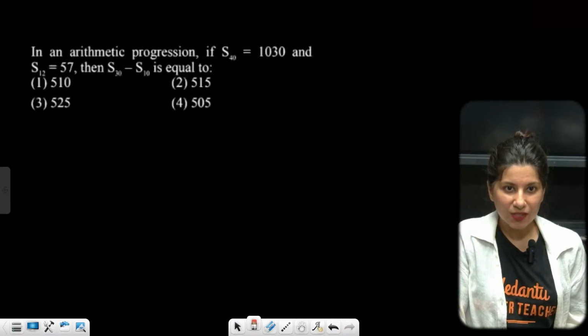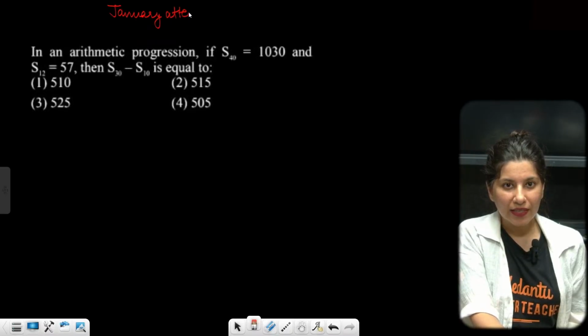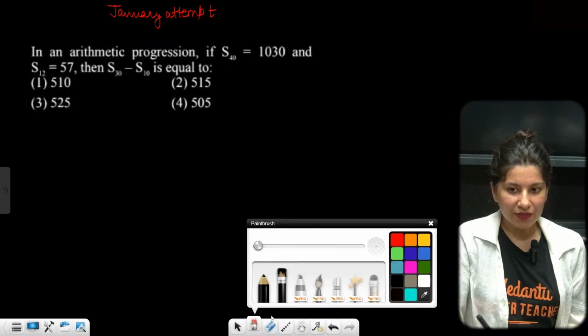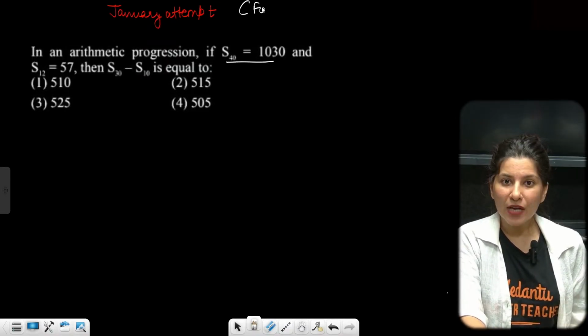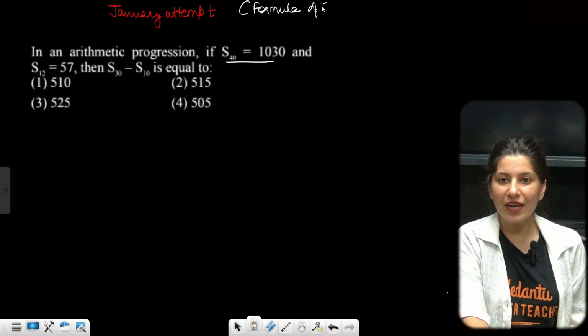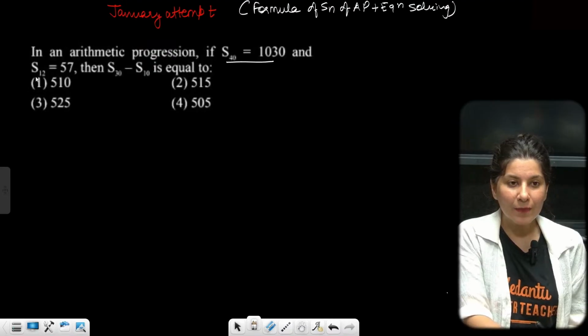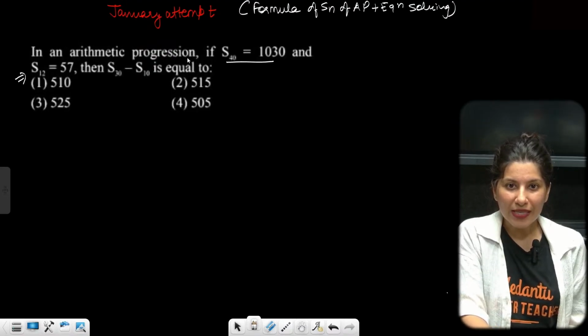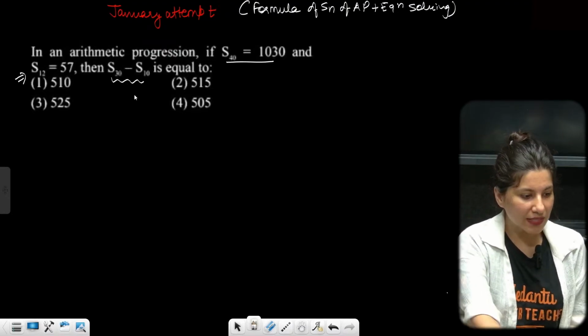Okay. Next question, again from January attempt. Can you recall from which topic this question is? So I can see S40, arithmetic progression. So SN based direct formula and equation solving. Formula of SN of AP plus basic equation solving. These kind of things you will see especially in sequence and series. S40 is given, S12 is also given. So use S40 and S12 and get the value of A and D. Eventually you need to find S30 minus S10.